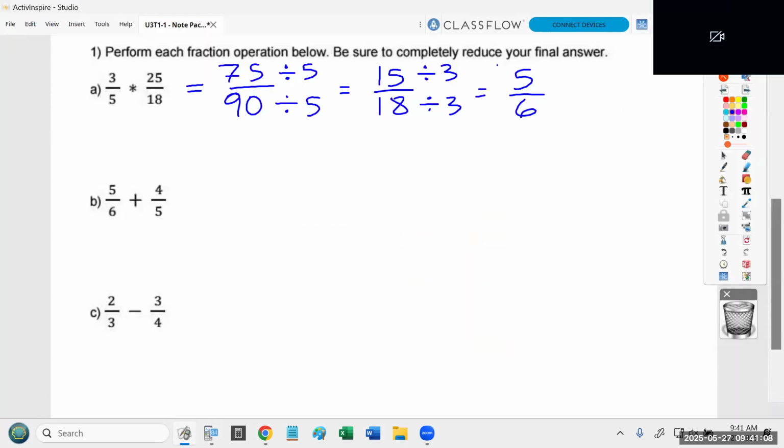Okay, 5 over 6, by the way, is the final version. There is no number that divides both 5 and 6. So that is the reduced fraction. Now, when you are adding and subtracting, what I talked about last week is you can only add directly across or subtract directly across if the denominators match. The denominators have to be the same number.